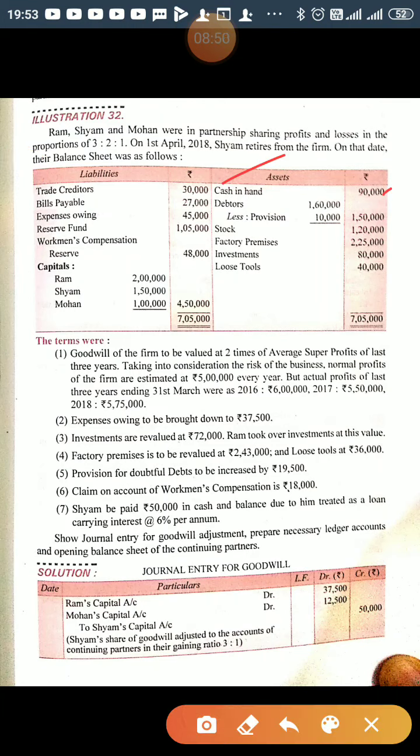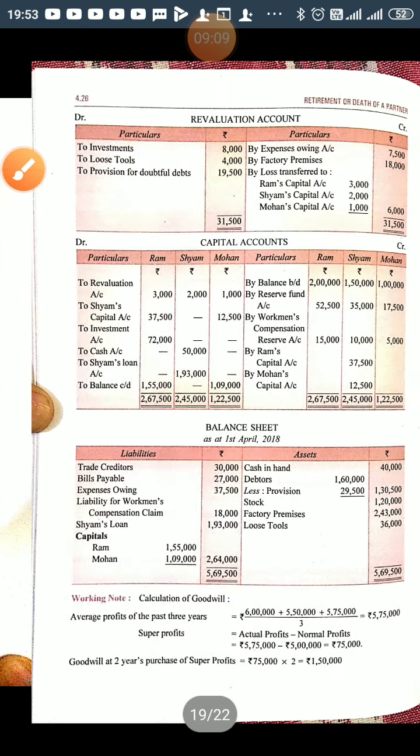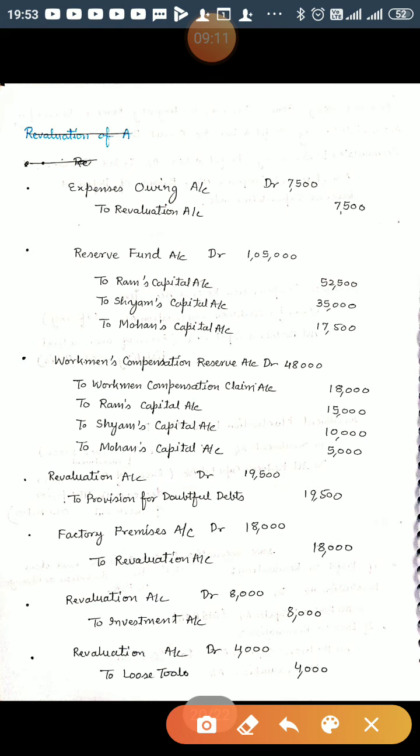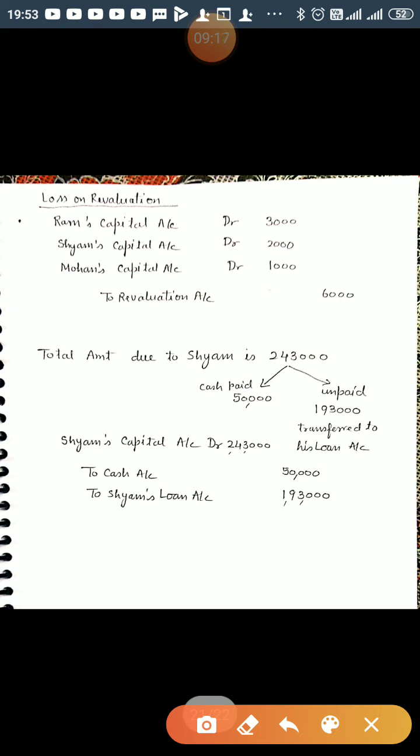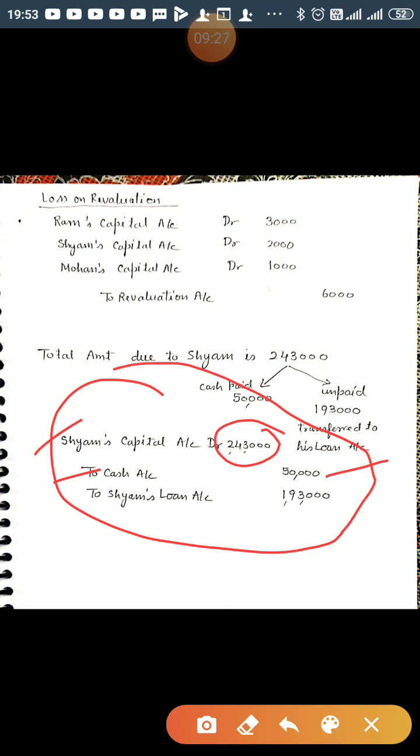Cash in hand is 90,000, and Shyam, last item, Shyam be paid 50,000 in cash, and balance due to him treated as a loan carrying interest at 6% per annum. So cash out of this 90,000, 50,000 has been paid to the Shyam. So the journal entry will be Shyam's capital account debited with, and to cash account 50,000. This 50,000 is included in this amount. This is the final settlement of his account is given.